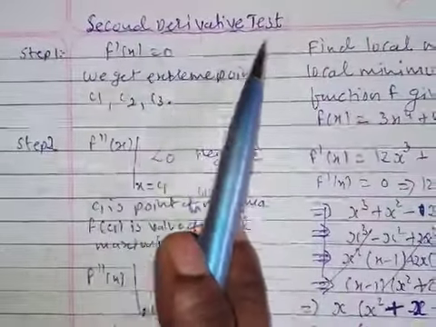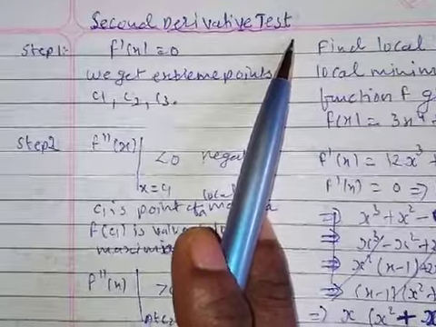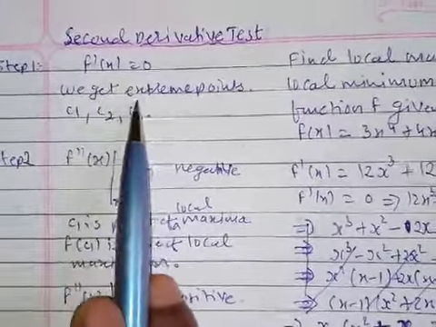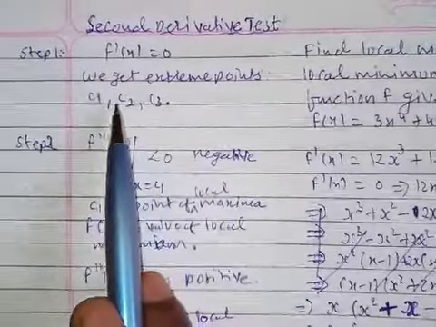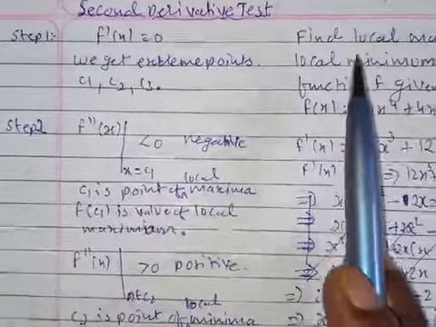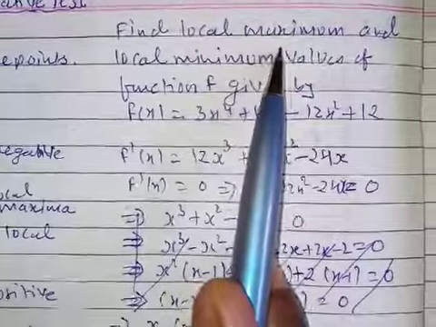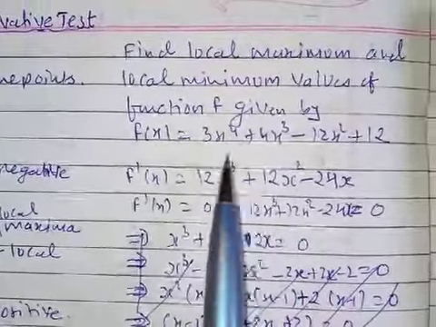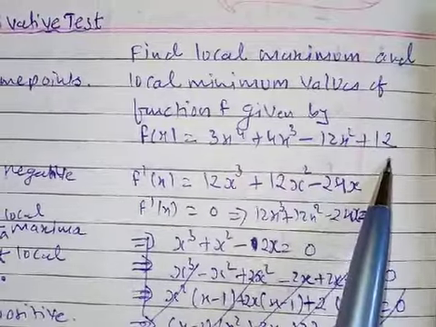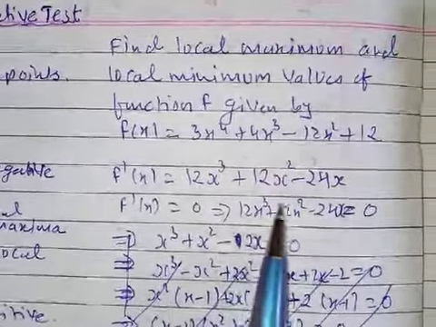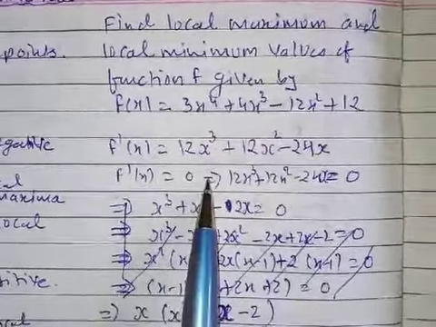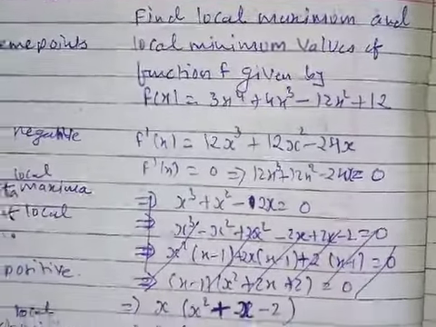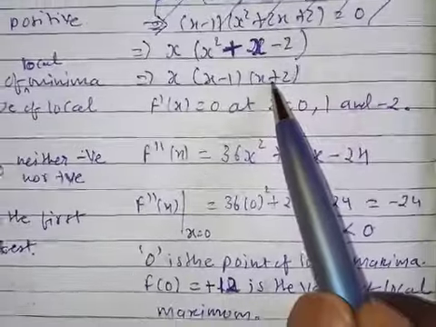Let's move on to the second derivative test. These two tests are very important. First step: f'(x) = 0, we get the extreme points or critical points C1, C2, C3. To find the local maximum and local minimum values of function f, given f'(x) equal to this much, equate it to 0, so you will get the points. If you factorize it, you will get x, (x − 1), (x + 2).